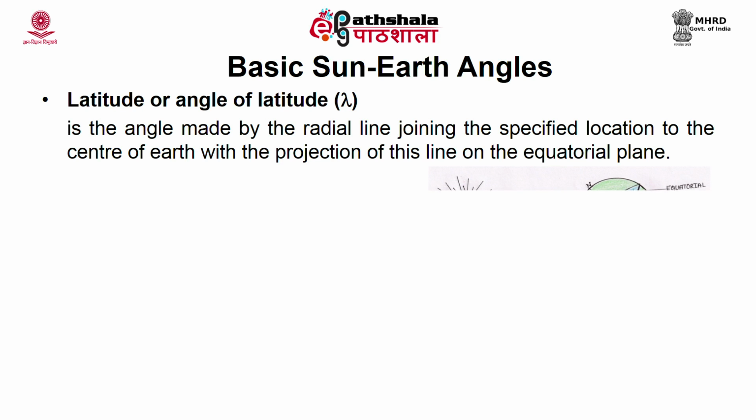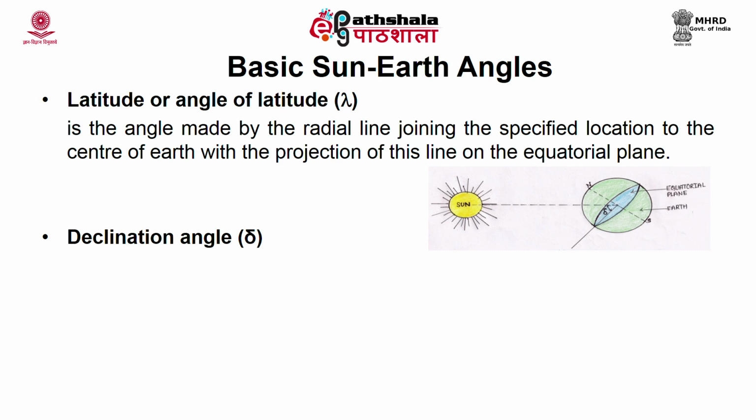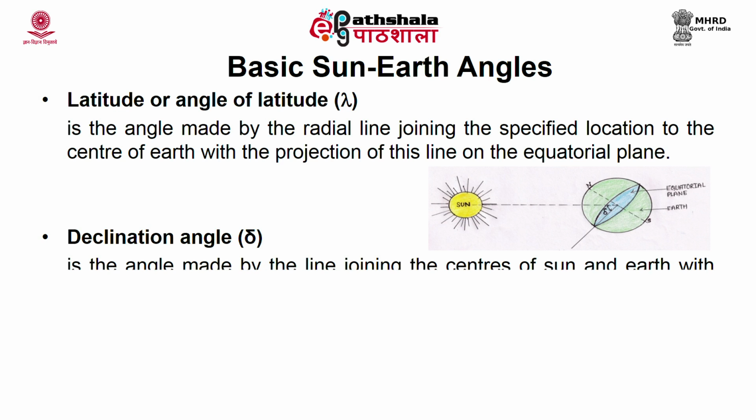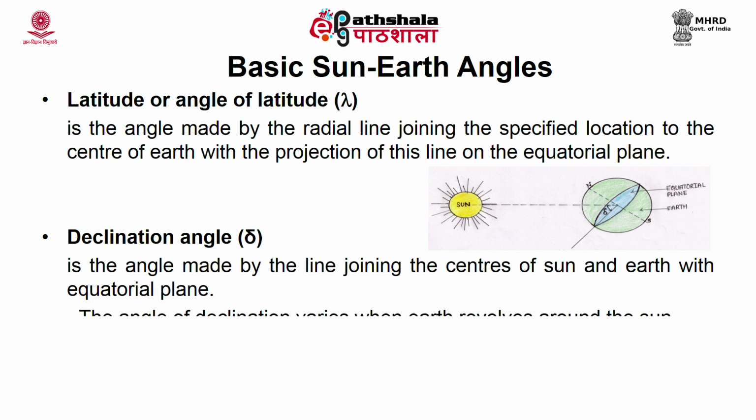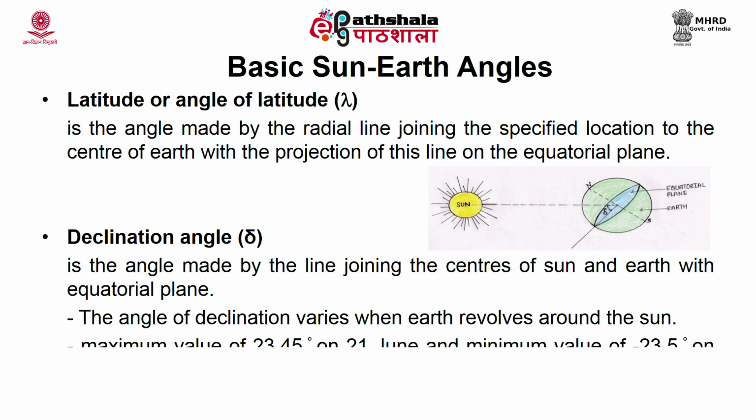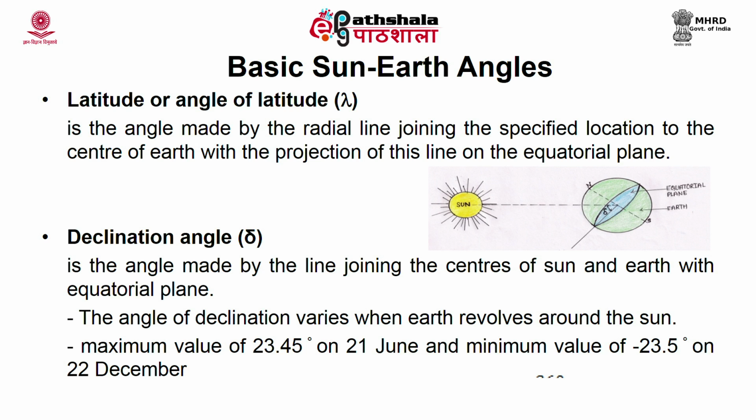Then the second angle is the declination angle denoted as delta, and it is the angle made by the line joining the centers of sun and earth with the equatorial plane. The angle of declination differs when the earth revolves around the sun. It has a maximum value of 23.45 when earth achieves a position in its orbit corresponding to 21st June and has a minimum value of minus 23.45 when earth is in the orbital position corresponding to 22nd December. So, the angle of declination is taken positive when it is measured above the equatorial plane in the northern hemisphere,